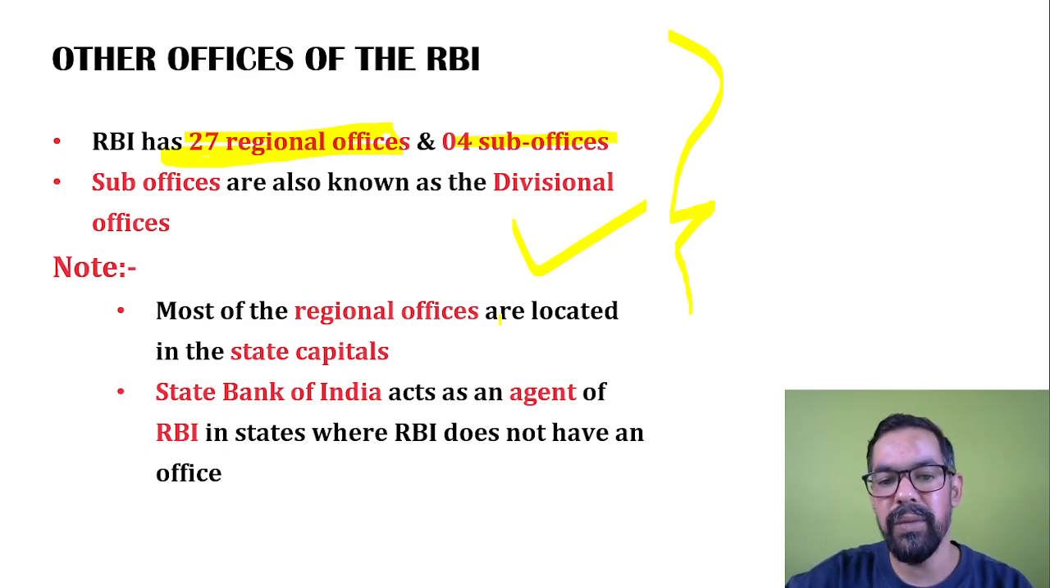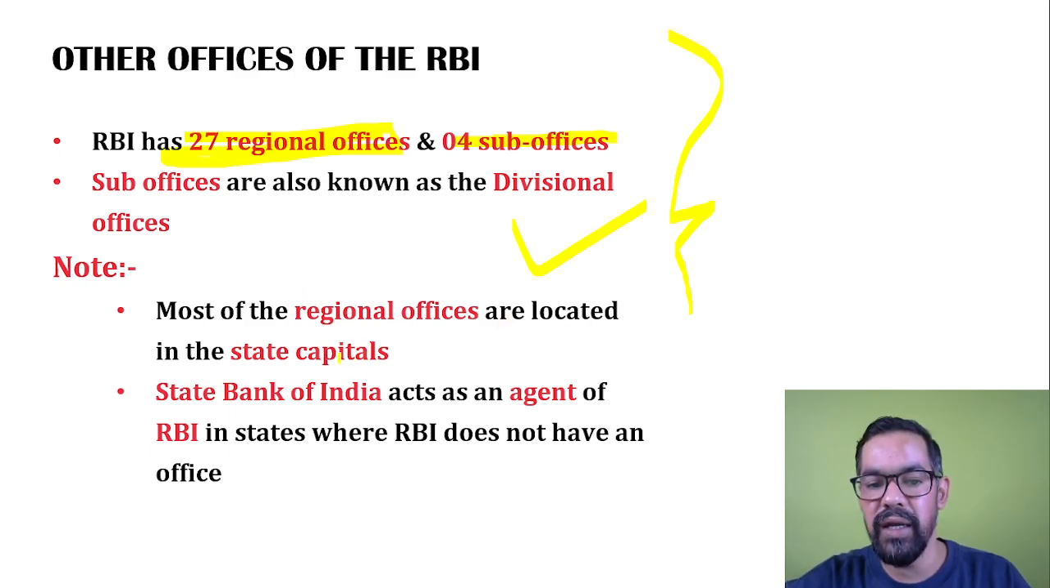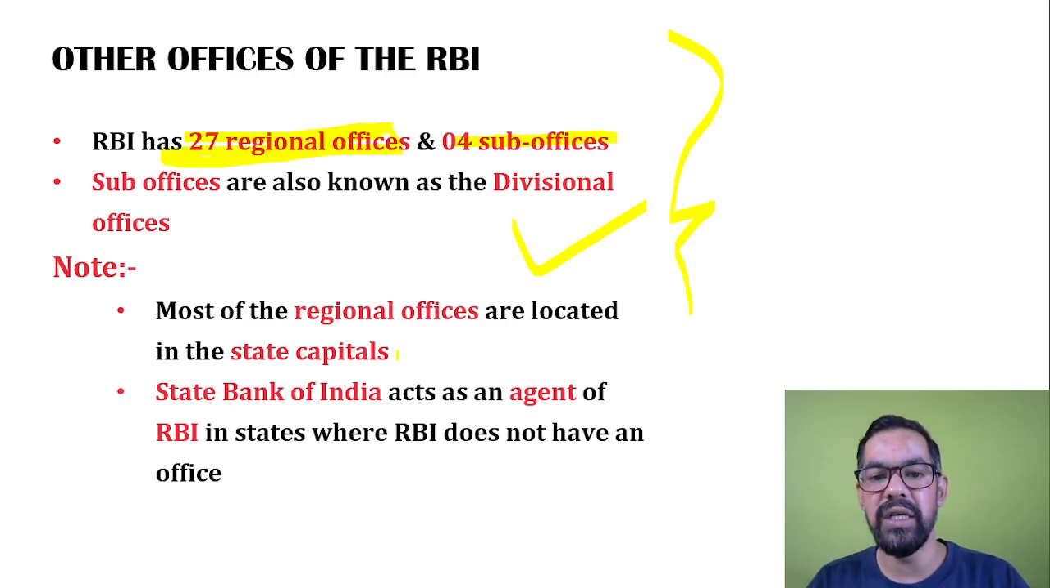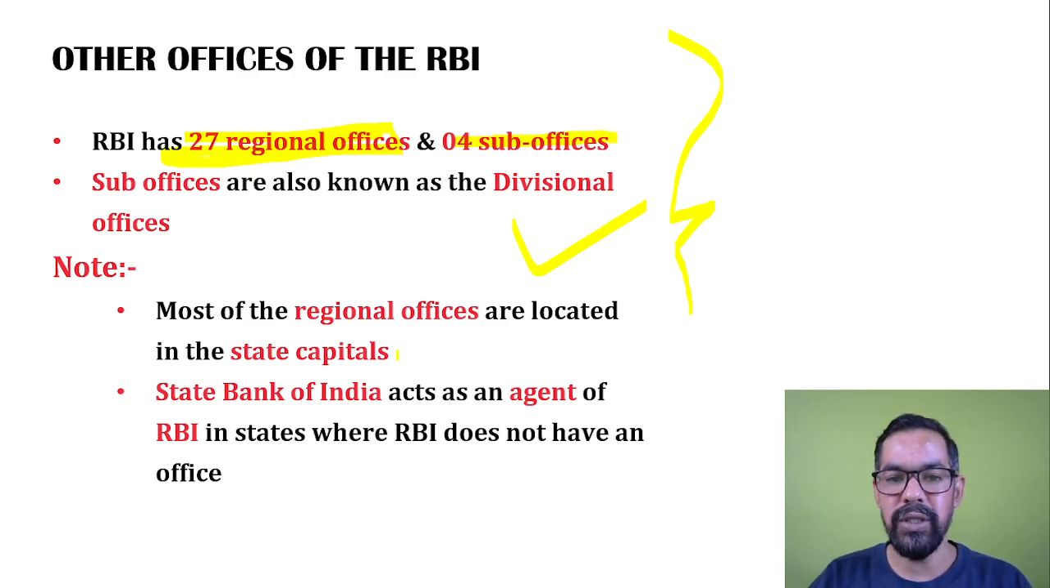Most regional offices are in the state capital. Like for Uttarakhand, it is located in Dehradun, or for Uttar Pradesh, we have it in Lucknow, or a sub office in Kanpur. So this way we have a number of offices of RBI.